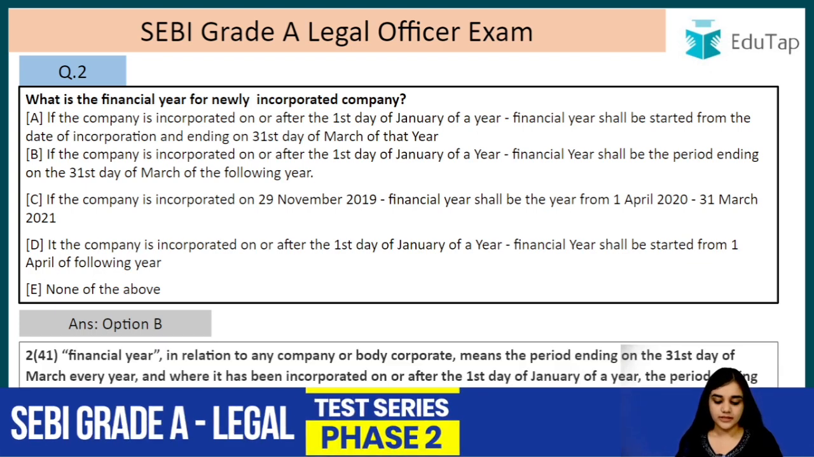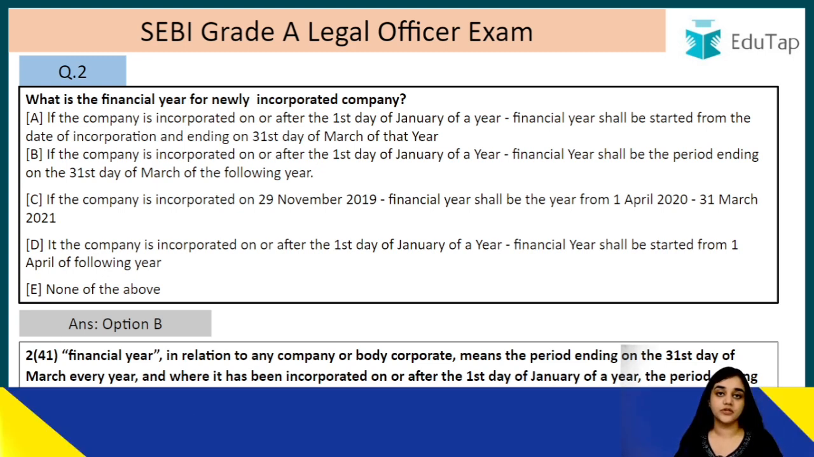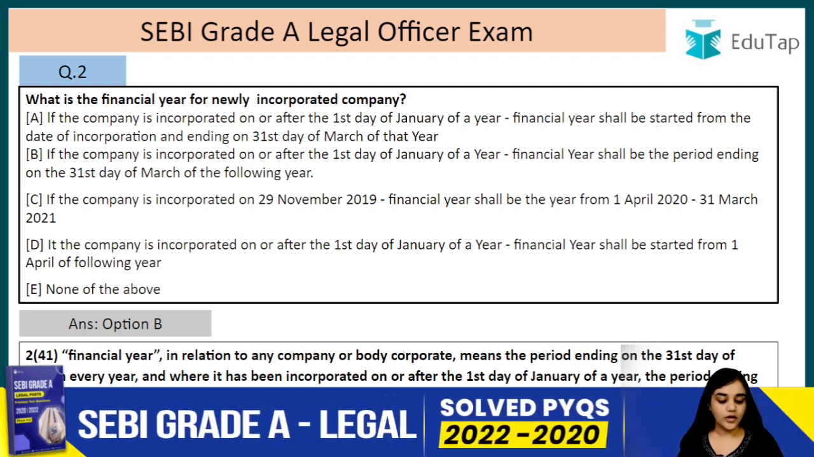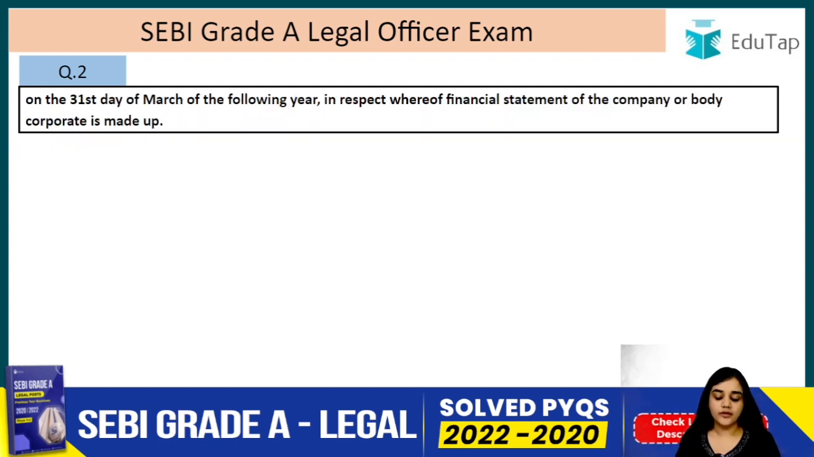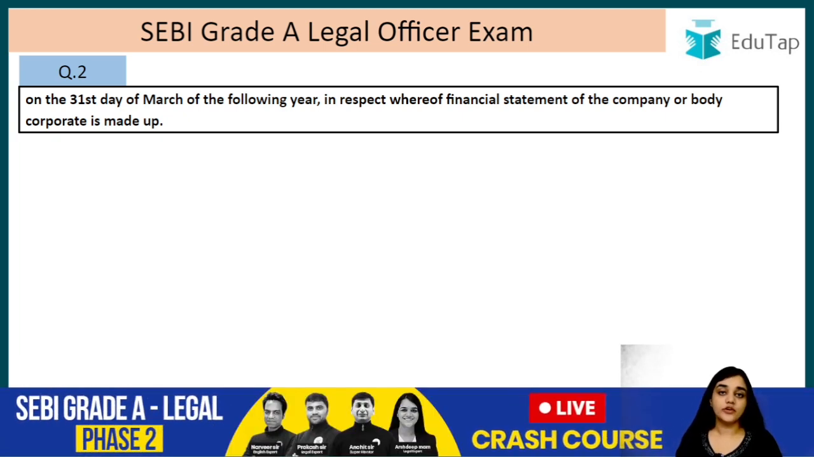Let's read this. This is section 2 clause 41: financial year in relation to any company or a body corporate means the period ending on 31st day of March every year. So it is 31st March of every year, and where it has been incorporated on or after 1st day of January of a year, the period ending on the 31st day of March of the following year in respect thereof the financial statement of the company or a corporate is made up. So basically for every company, it is 31st March of every year.